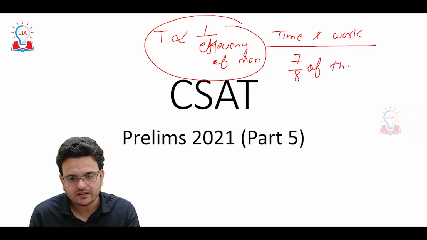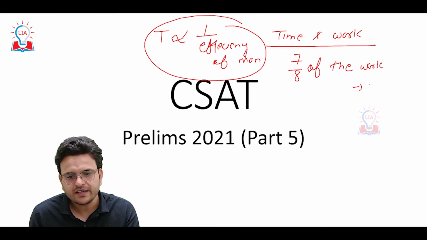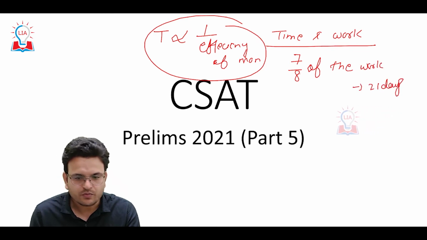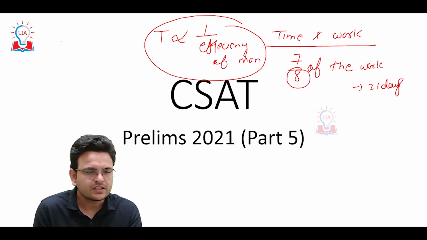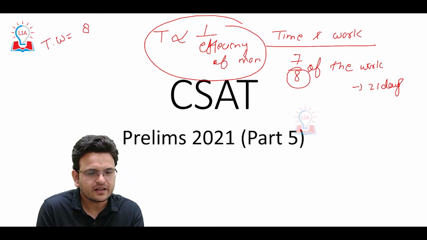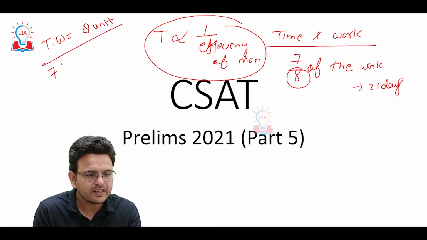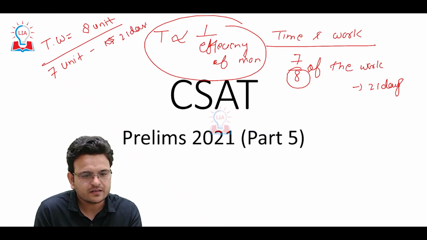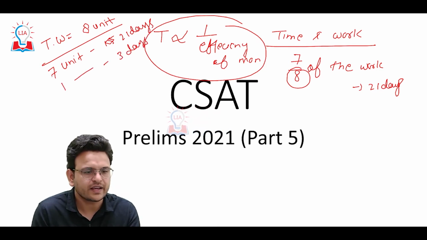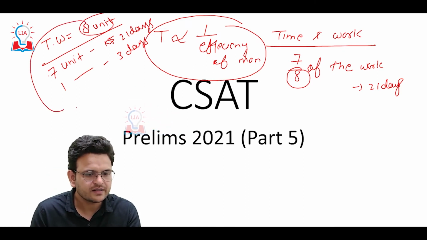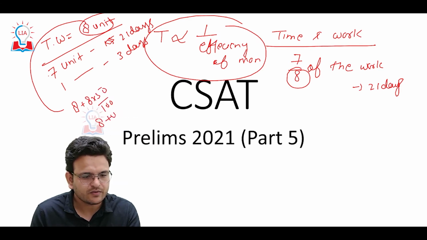In this particular question, 7/8 of the work is complete in 21 days. So we can say that total work is 8 units. To complete 7 units of work the person is taking 21 days. For 1 unit it will take 3 days, since 7 threes are 21. Work is increased by 50%, so 8 plus 50% of 8, which is 8 plus 4, 12 units.